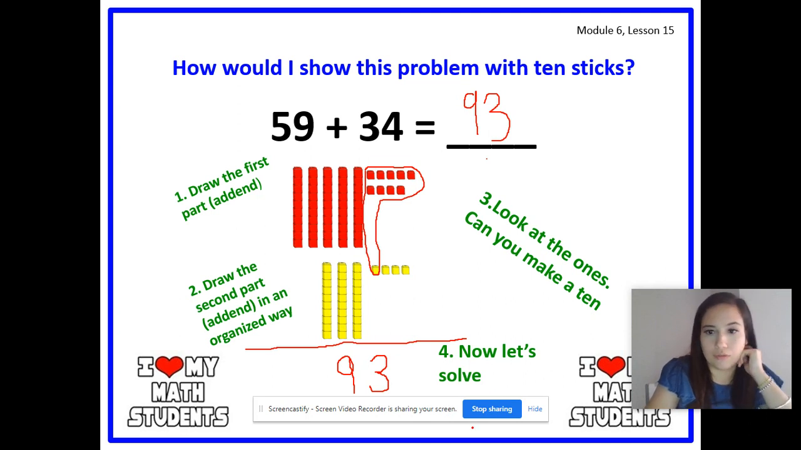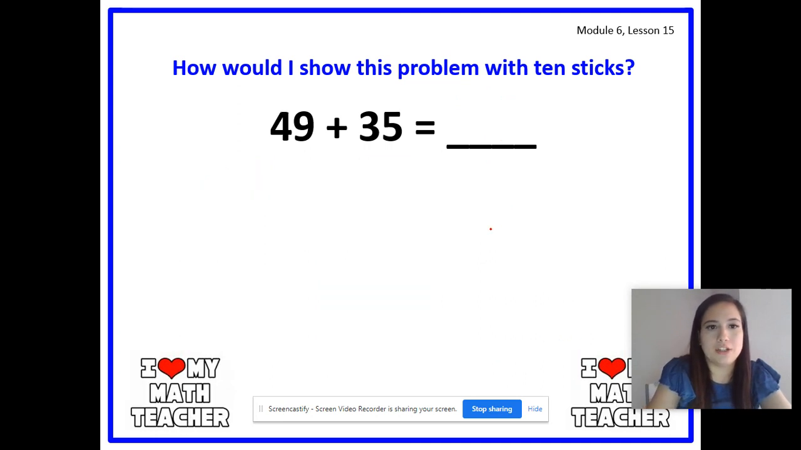So now we're going to go ahead and work out another problem. So let me change my screen. Remember the steps, and in your notes, make sure that you're taking notes. Ready? Here's our second problem. 49 plus 35. Go ahead and press pause so that you can write your problem down, and when you're done, you go ahead and press play.